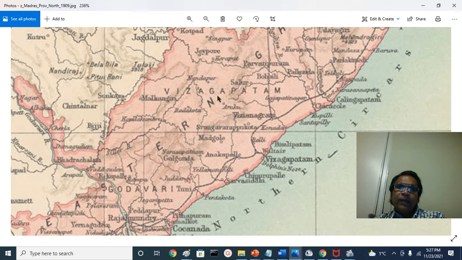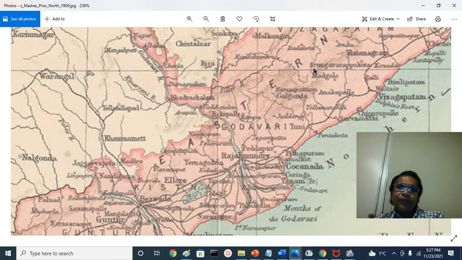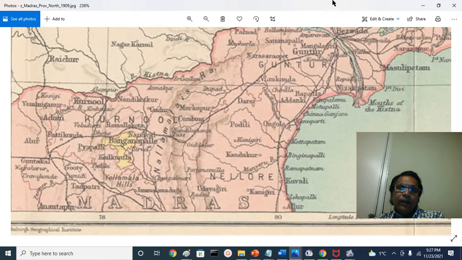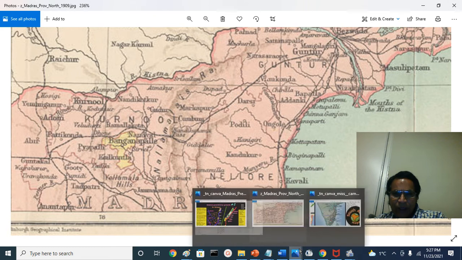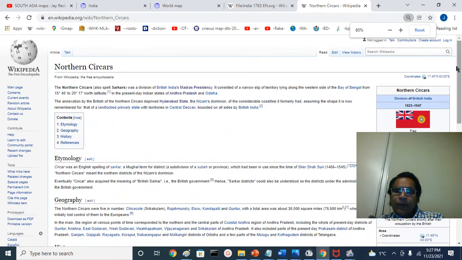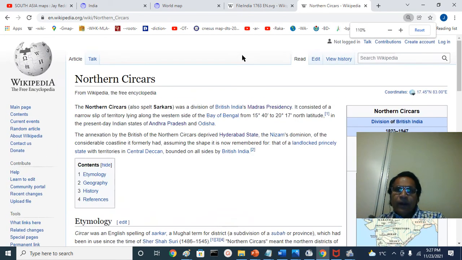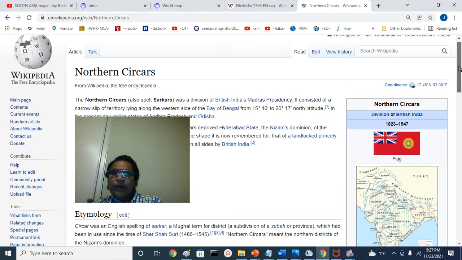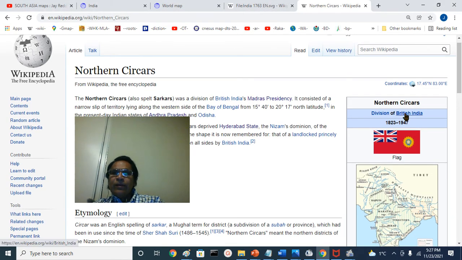This is the agency area, Visakhapatnam. And the Godavari river here, and that is the Northern Sirkars. You can look at the Northern Sirkars here in the wiki map. The Northern Sirkars, which we looked at, were a division of British India.